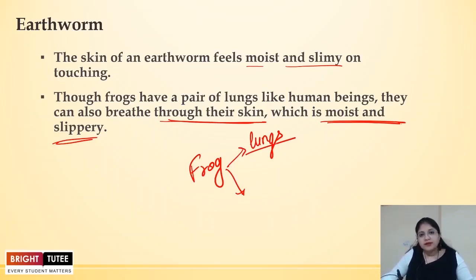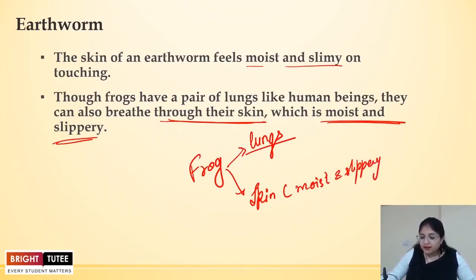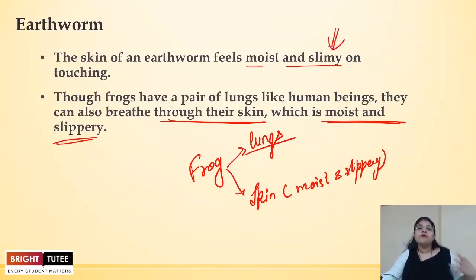So frog is able to breathe through lungs as well as through its skin, which remains moist and slippery, right? The reason why the skin has to remain moist and slippery is because the exchange of gases can take place easily through the moist skin. So that's why whenever we touch the earthworm, we feel it to be moist.